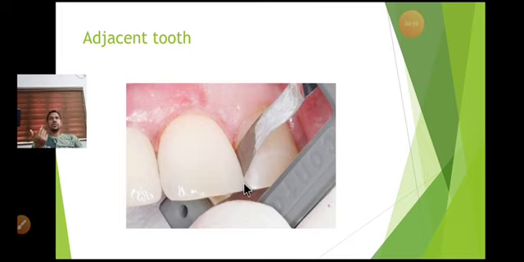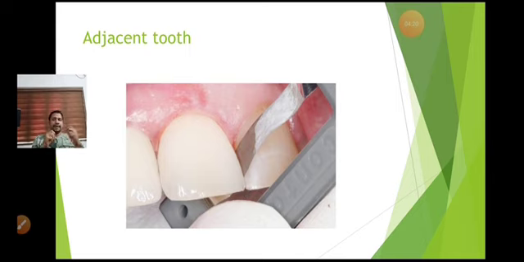That you can do with the help of a dental floss or articulating papers, or there are some metal strips available in various thickness. So when you pass any of these in between, at the interproximal area,